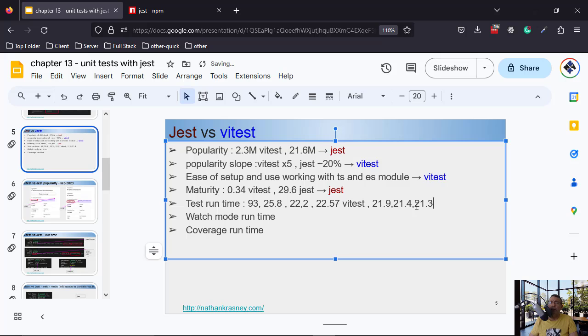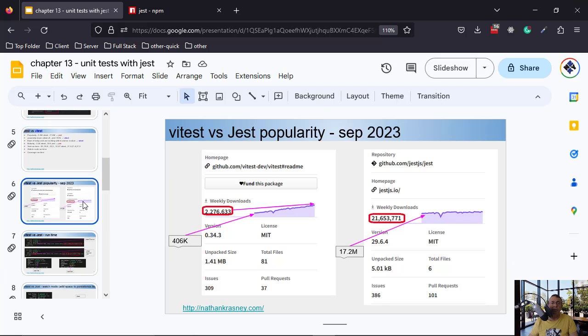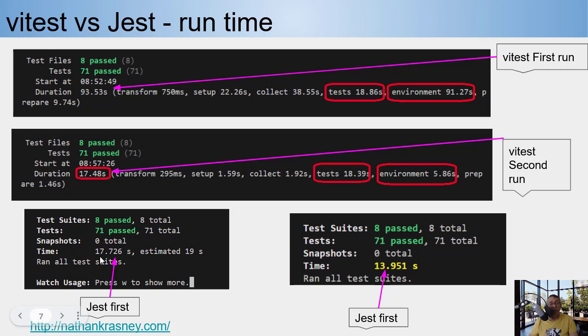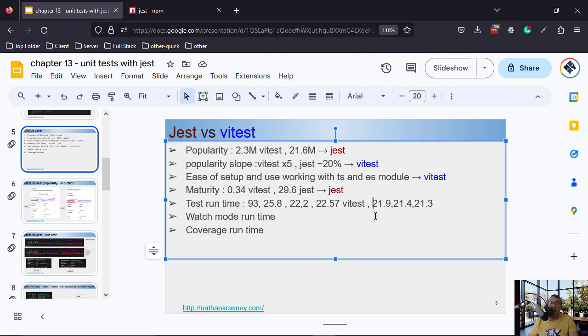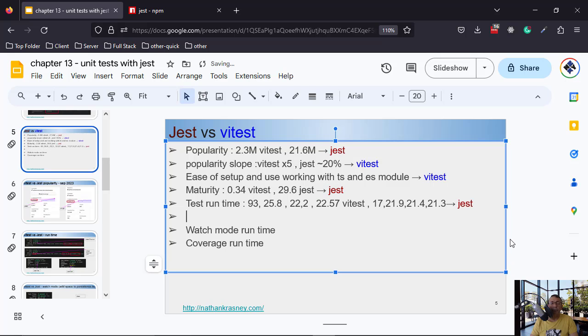Okay, and also with jest, I invoked it for the first time after the computer booted, and when I ran it, it was 17. So it is much better than now, but we can also add it here, 17. So the results of jest are much better than vitest. So here jest is the winner.